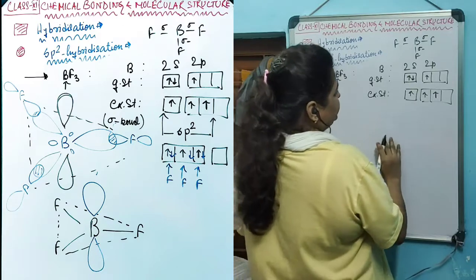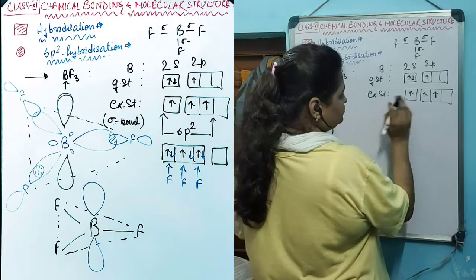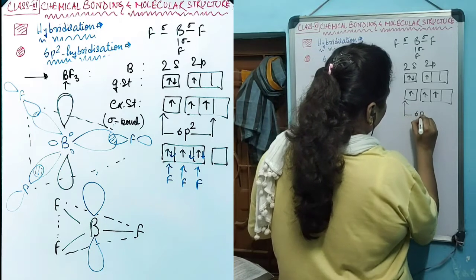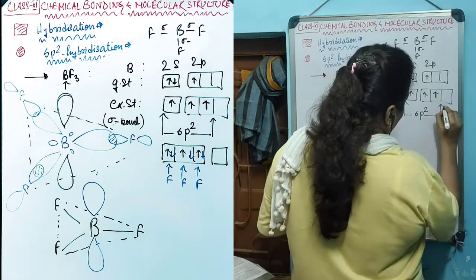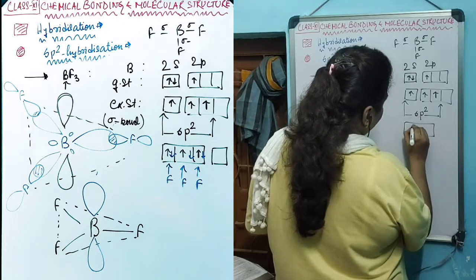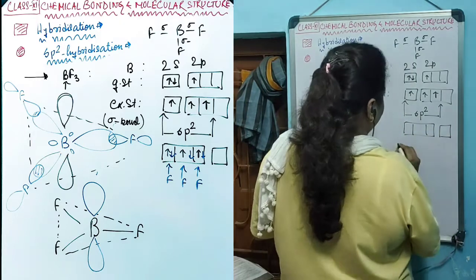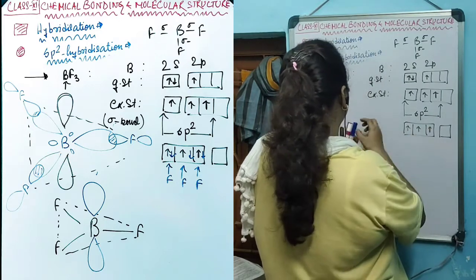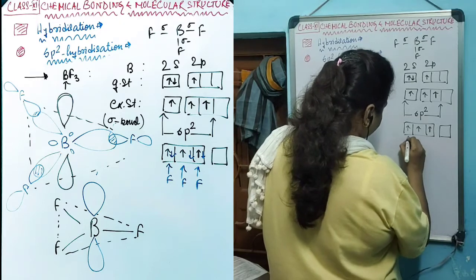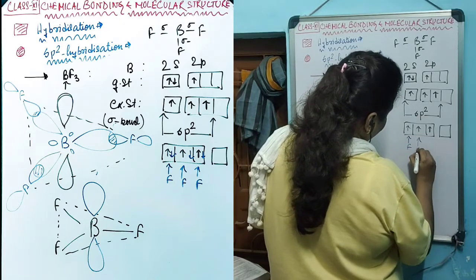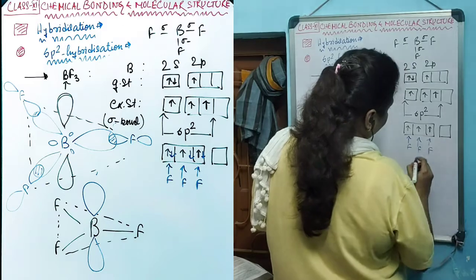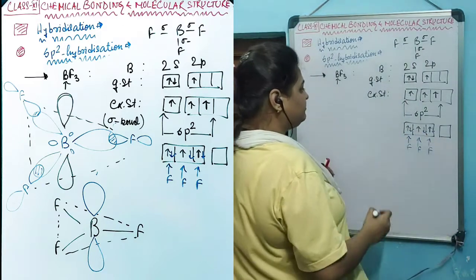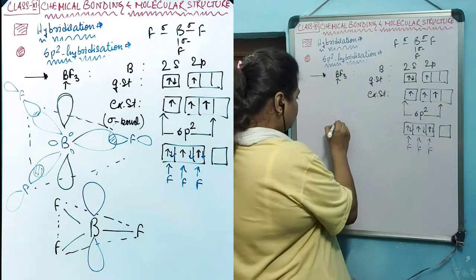Now, as it is creating 3 sigma bonds, 3 electrons are needed. So the hybridization will be s and 2p, sp2. 1 p orbital will be retained, will not be included in the hybridization. That's how this molecule will be formed. Now by sharing one electron by each fluorine to the hybridized sp2 orbitals of boron, this molecule will be formed and this pure p will be vacant. So the structure of boron will look like this.